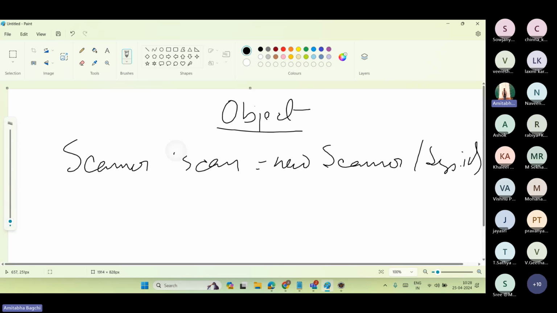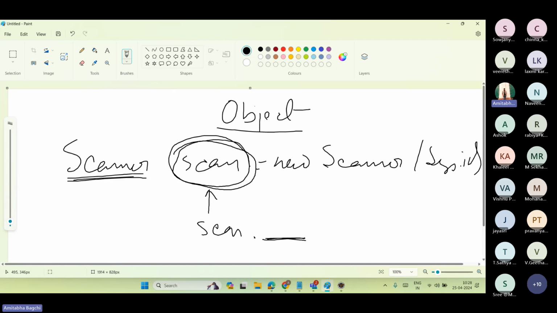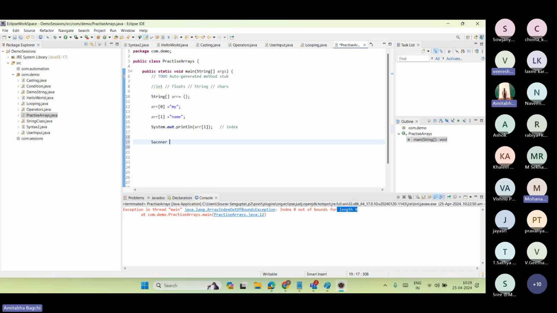Here, scan is actually the object. You guys are already creating an object for the class Scanner. So how does this scan behave? When you give the dot, it holds all the methods inside this Scanner. Whatever methods the Java developers have declared inside it, you get all of them accessible through this object, correct? You have seen Scanner scan equals new Scanner(System.in).